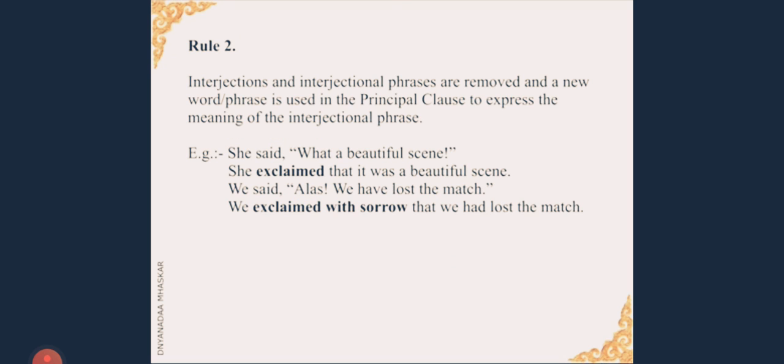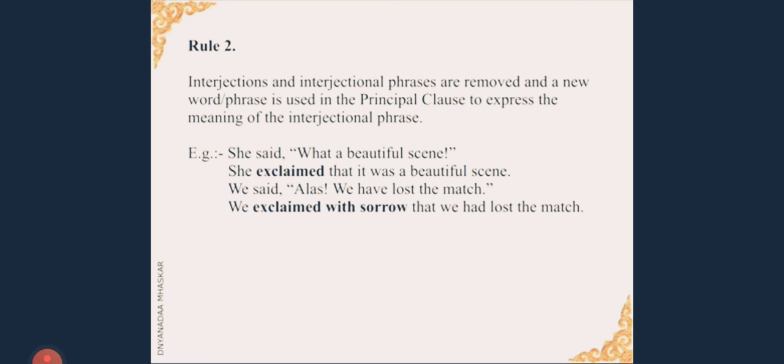Let us see rule number 2. Interjections and interjectional phrases are removed and a new word or phrase is used in the principal clause to express the meaning of the interjectional phrase. Let us see 2 examples. She said, "What a beautiful scene!" She exclaimed that it was a beautiful scene.